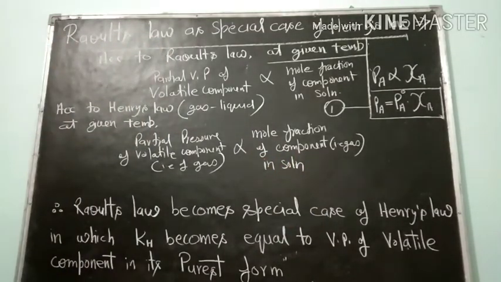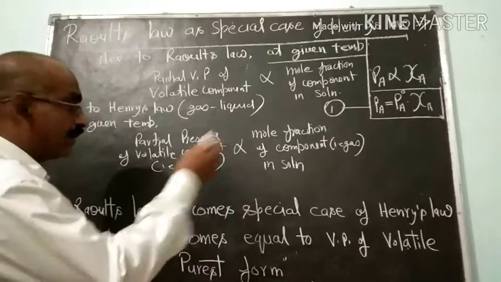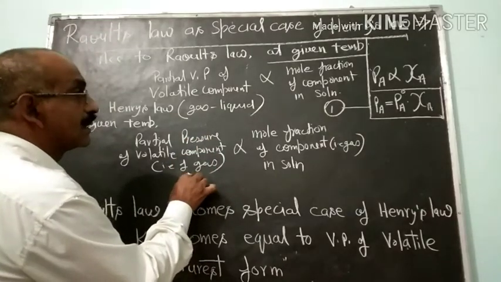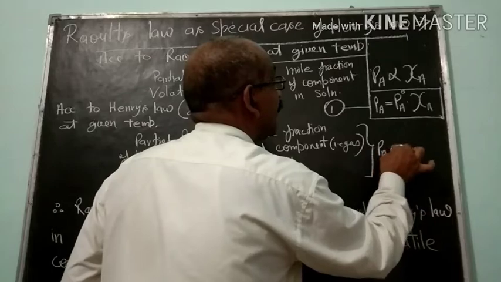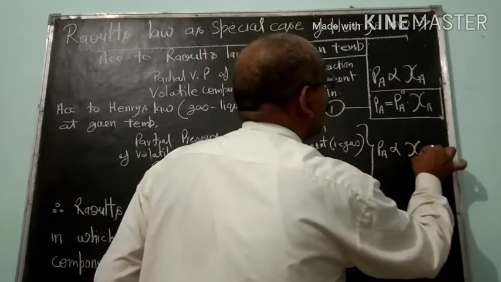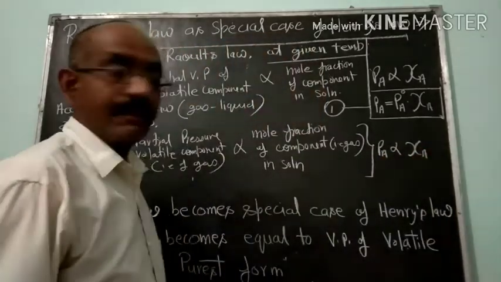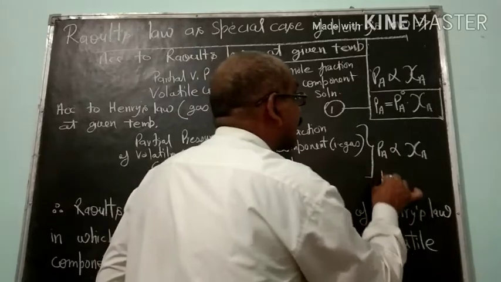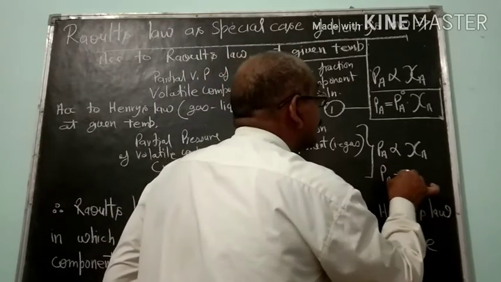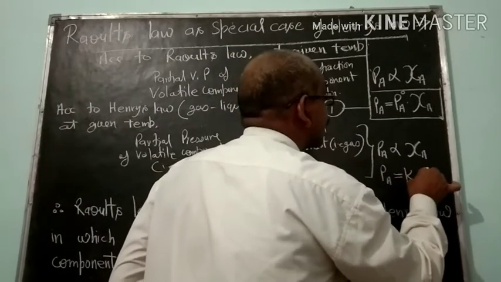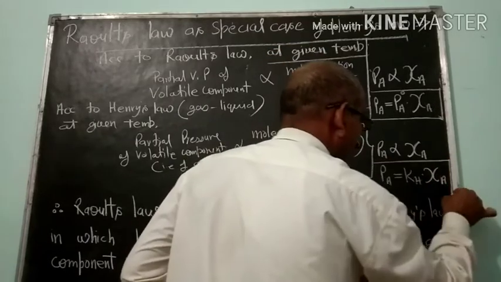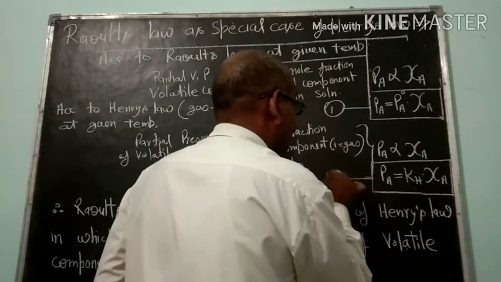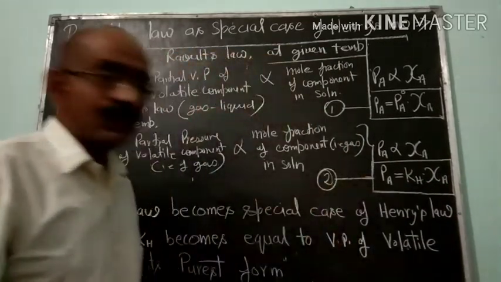Let the gas be A and B was there. So PA is proportional to the mole fraction of component A. If you remove the proportionality sign, you get a constant, and here the constant is KH. This is equation number 2.